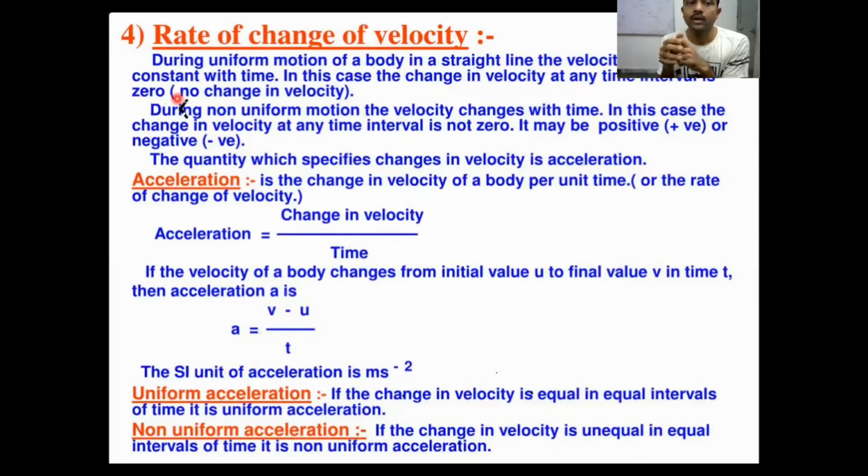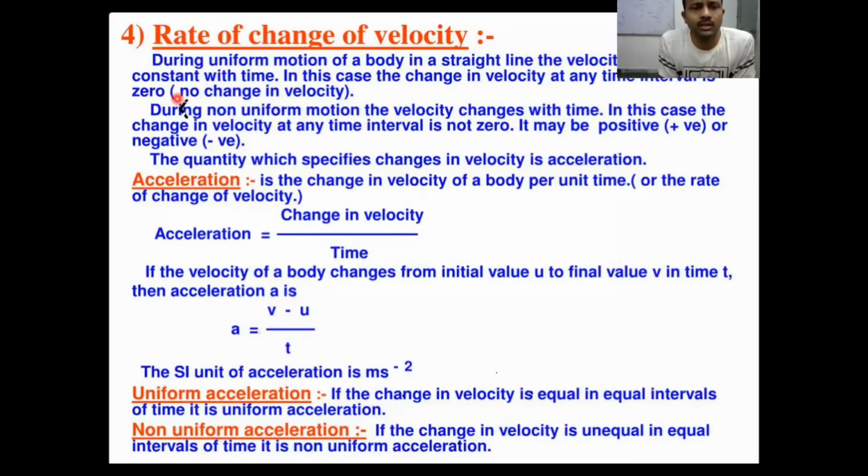So let's say your speed is increasing or decreasing, in that case you are accelerating or decelerating. When will you say that acceleration is 0? If you are moving with uniform motion, in that case acceleration value is 0, right? How will you calculate the acceleration? Acceleration equals final velocity minus initial velocity by time. Here final velocity is v, initial velocity is u, and divided by time. So this will give the acceleration. The SI unit of acceleration is meter per second square, right?